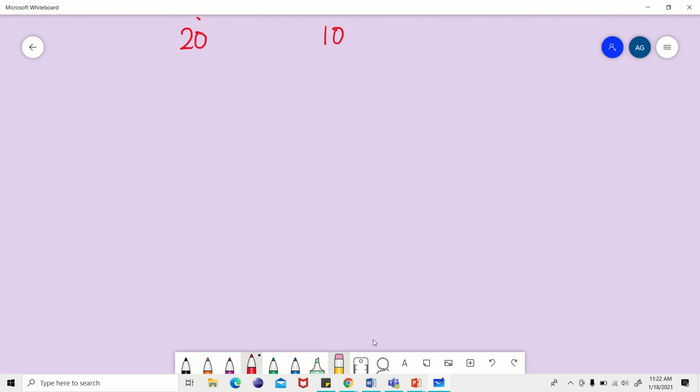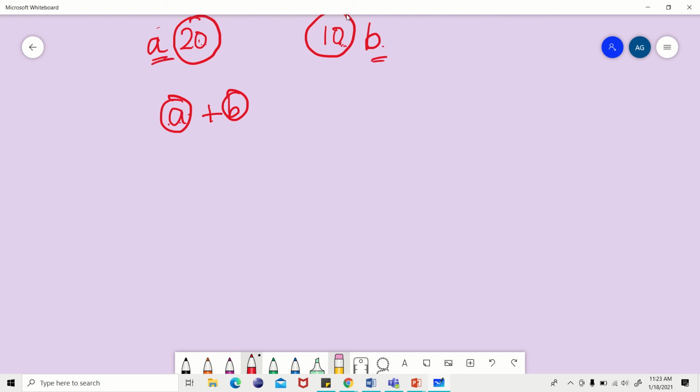What name can I give for these? We are going to name the 20 as A and the 10 as B. So A plus B. We are giving some name for the first number and some name for the second number. This is called variables.